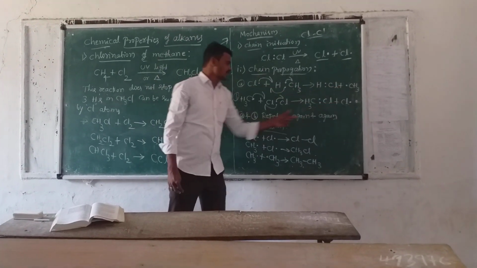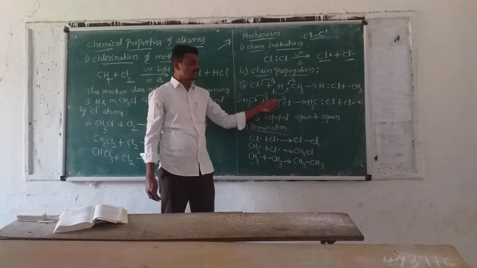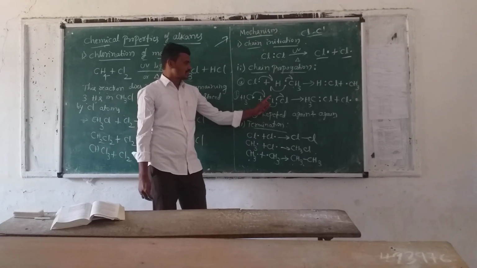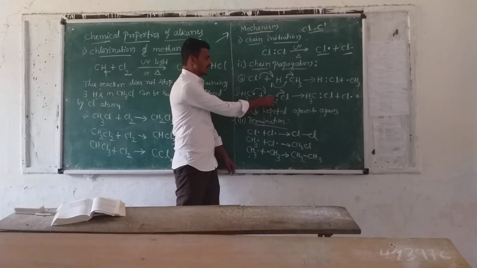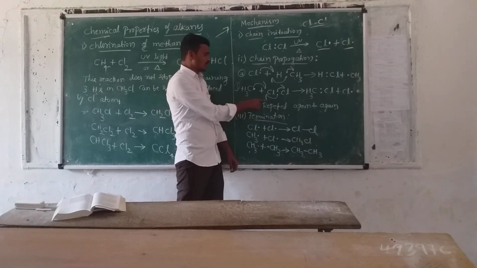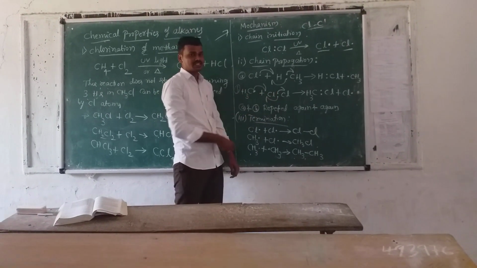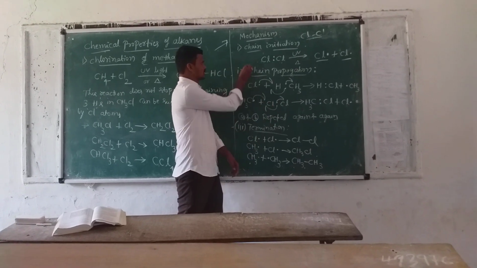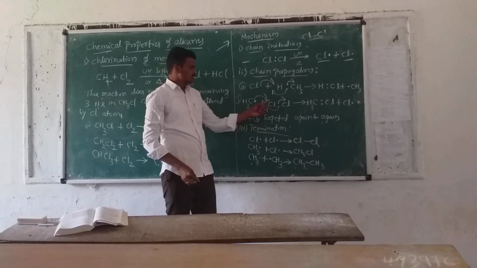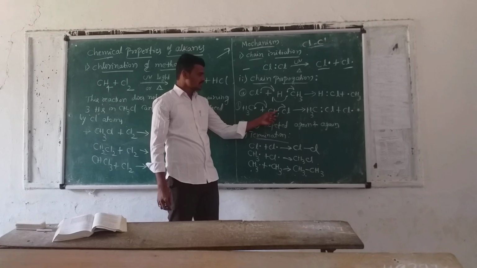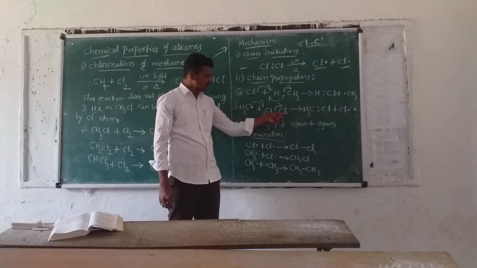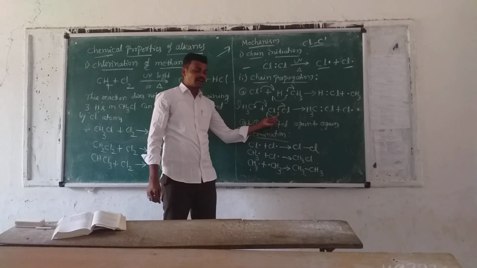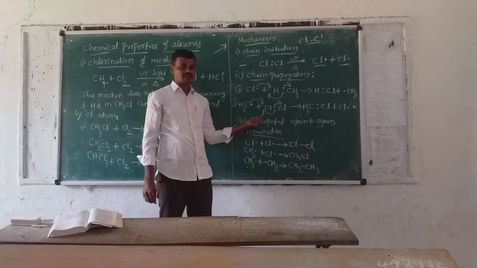This methyl free radical is attacked by another chlorine molecule. Just as I write the bond, I replace the bond with these two dots. These two dots show the sigma bond. This sigma bond has two electrons, and one electron is taken by one chlorine atom and another electron by the other chlorine atom.